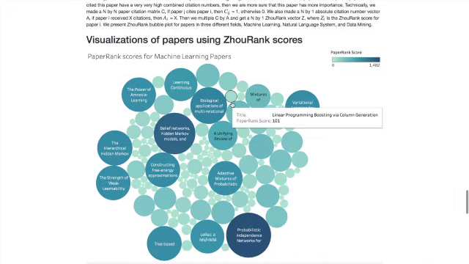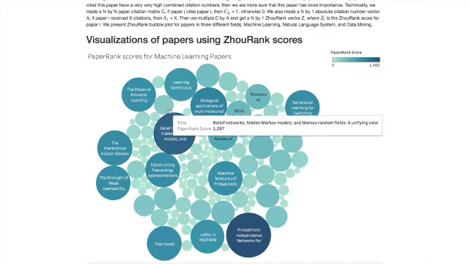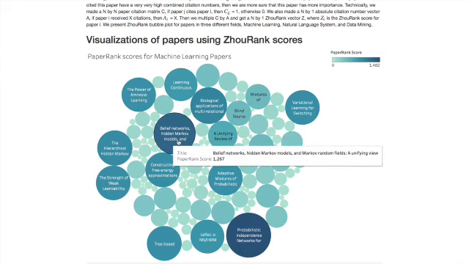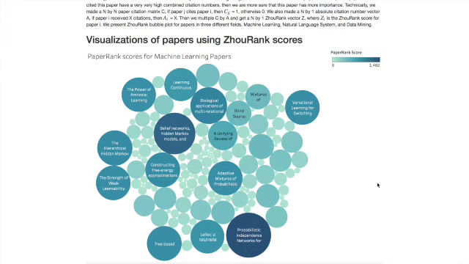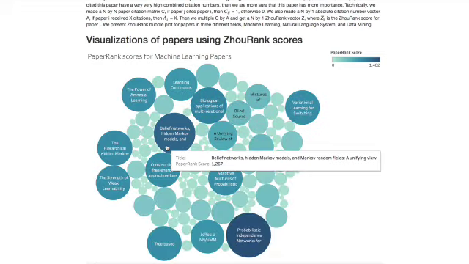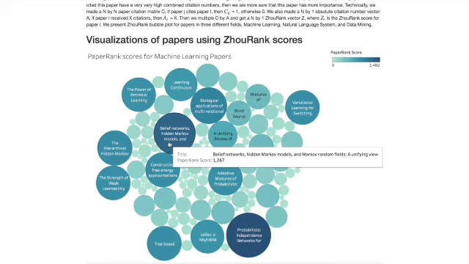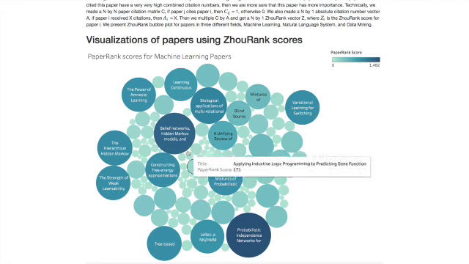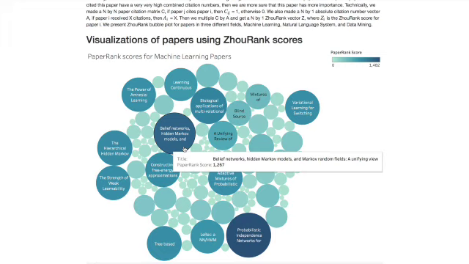So the first bubble plot you can see here, each bubble is the title of a paper in the machine learning papers. From our diagram, you can see this paper, Belief Network, Hidden Markov Model, and Markov Random Fields, a unifying view, has a high score of 1,267 JoRank score. But in actuality, it only has about 138 citations.